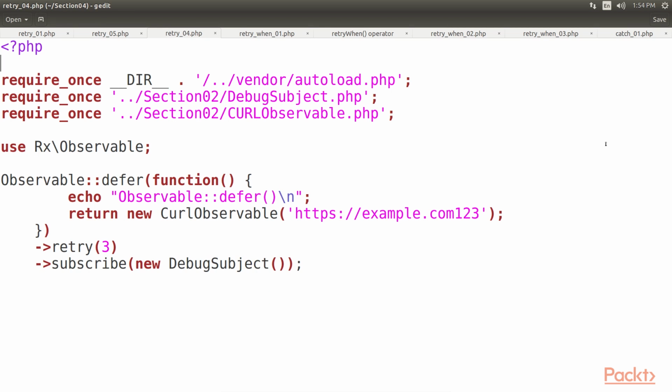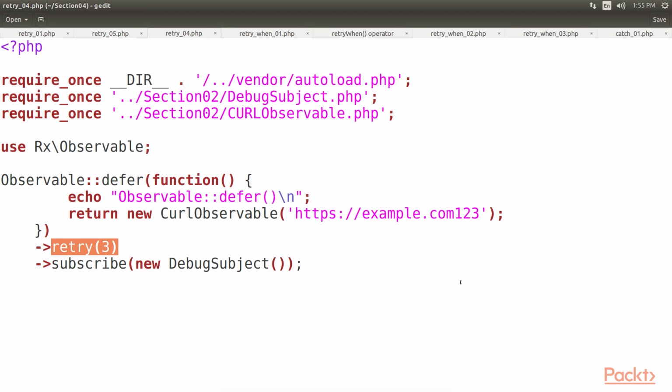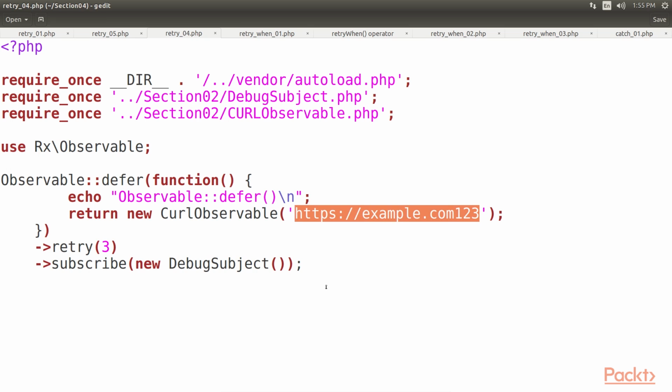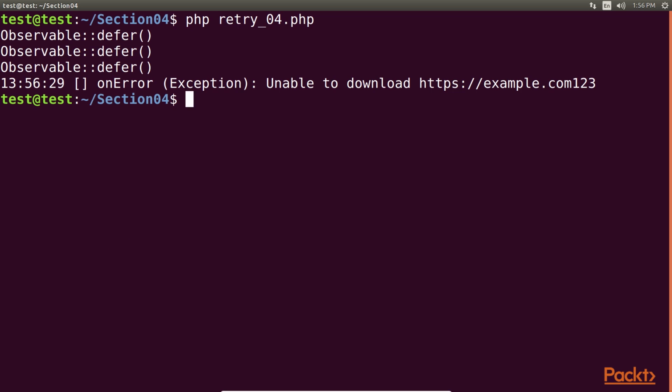This one is another code example. We can make a simple test scenario that is closer to a real-world application. We will take our CURLObservable and try to repeat an HTTP request 3 times. We will choose any non-existing URL to be sure it fails every time, to see how the error is propagated through the operator chain when using the retry operator. We are using the defer function here to show that the retry operator causes resubscription to the source observable, and this URL is a non-existing one. Run this command to get the output. This output is returned. We can see that it took 3 iterations before the error reached the debug subject.